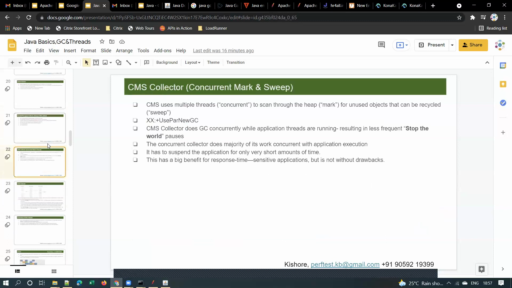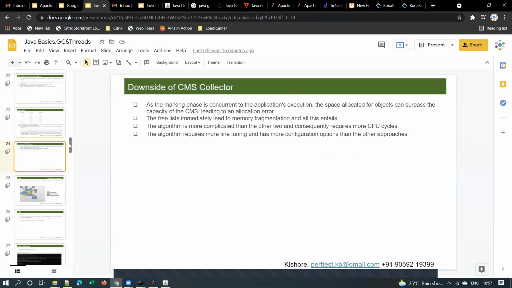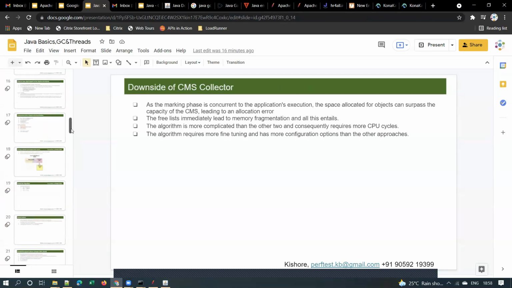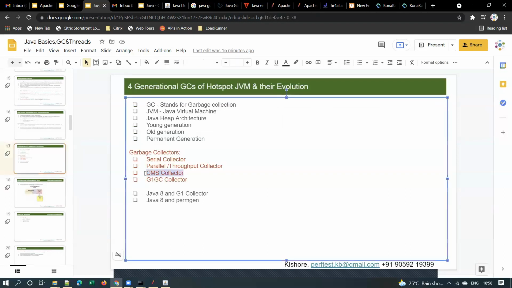What are those different types, guys? Serial GC, parallel or throughput collector, CMS collector, which stands for concurrent mark and sweep, and G1GC. There are a few other GC algorithms also, but these are the four important garbage collector algorithms. Some new garbage collection algorithms were also introduced recently.